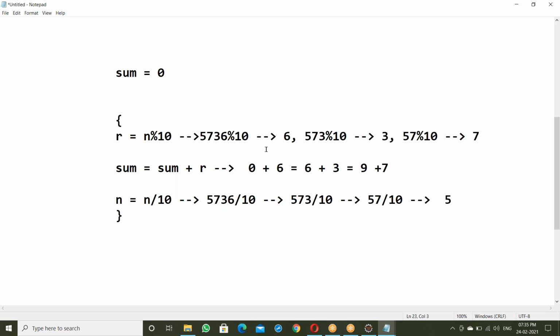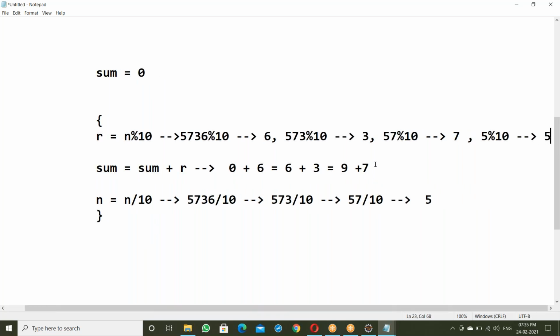Again go to starting: remainder equal to n mod 10, that means 5 mod 10. The remainder is 5. Add this to the sum: 9 plus 7 is 16, plus now 5 adding, it's 21. After that, n equal to n by 10: 5 by 10, the result is 0. The n value becomes 0.